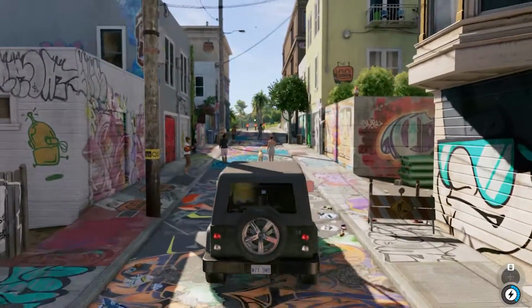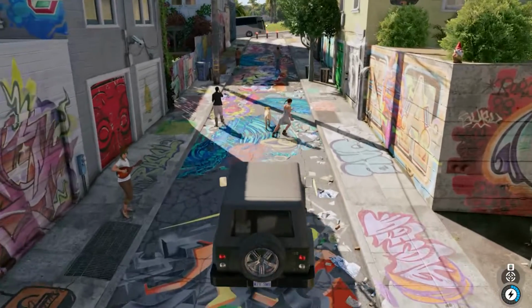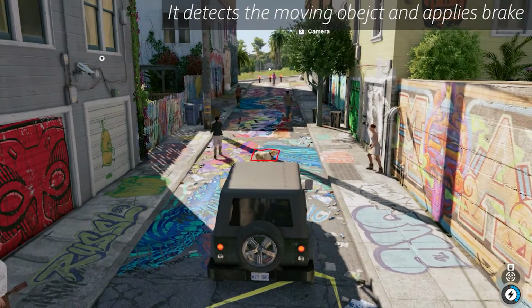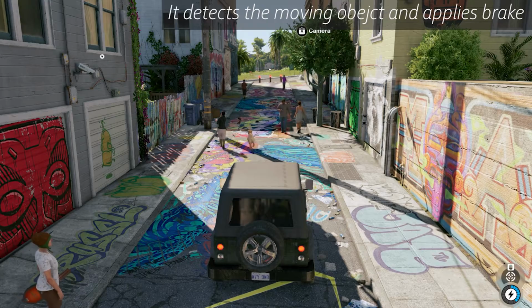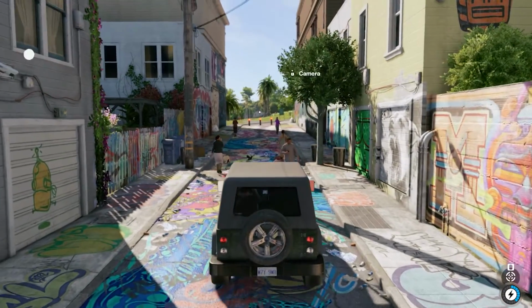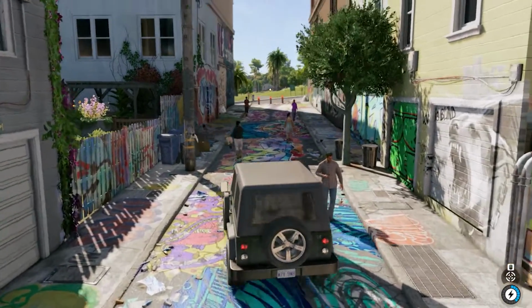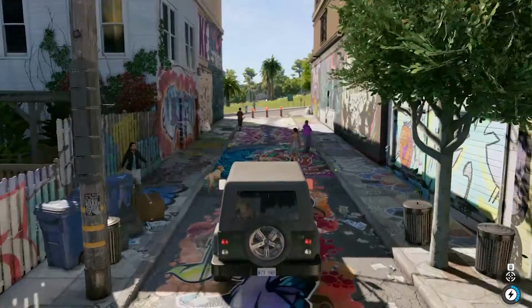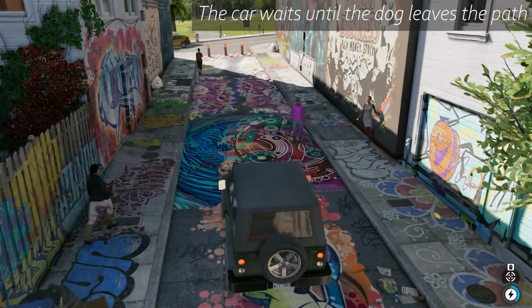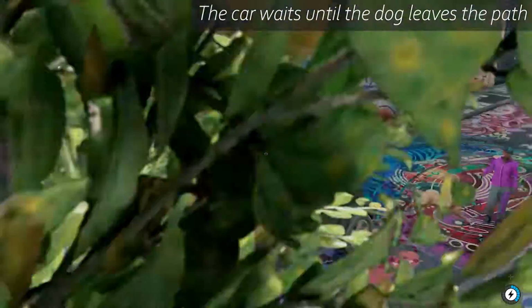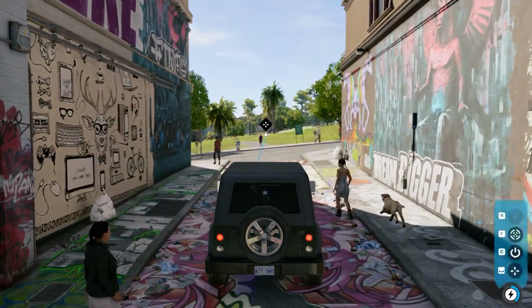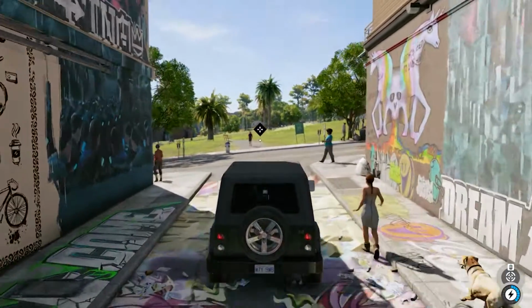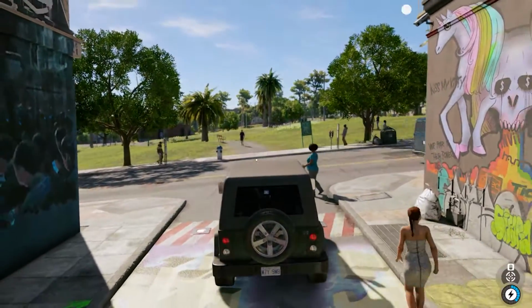It goes ahead. And when it's driving through a crowded street, it detects that there is a dog and a person going ahead. It stops and it stays there until that object has moved. As soon as it is moved, it starts going ahead again. This is a perfect example of vehicle to infrastructure communication. As you can see, it again opened the barrier on its own and let the car go ahead.